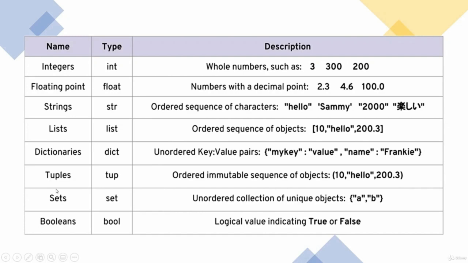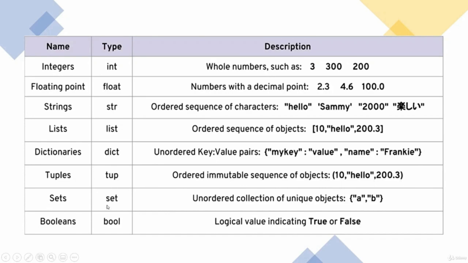Then there come the tuples. Now tuples are another ordered sequence of objects like lists, but there is one difference between lists and tuples. In the list we can change these things, these numbers, this sequence, like we can change hello and put anything else over here. But tuples are immutable, you can't just replace things. You can add things to it, but you can't replace it. That's the only difference, and that's why tuples are comprised inside small braces, parentheses.